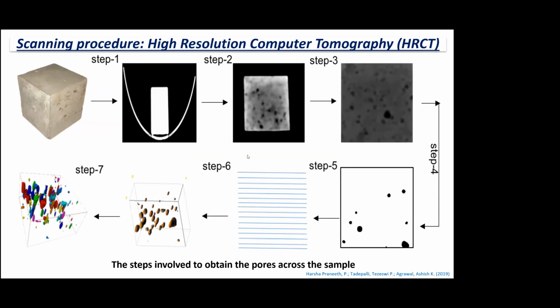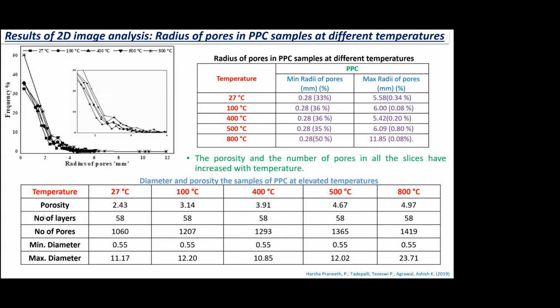So there are several steps when we looked at it and we scanned it, and we used ImageJ software and several other software to do the rendering volume, to convert these slices into volumetric data, and also to plot which is which, what is the size of the porosity, color code them. And based on that, we were able to find out how the porosity increases, what is the number of pores, what is the statistic in terms of the maximum and minimum diameter of the pores.